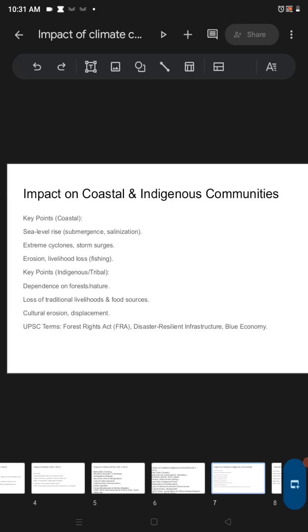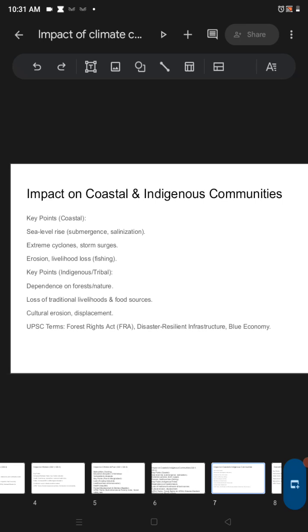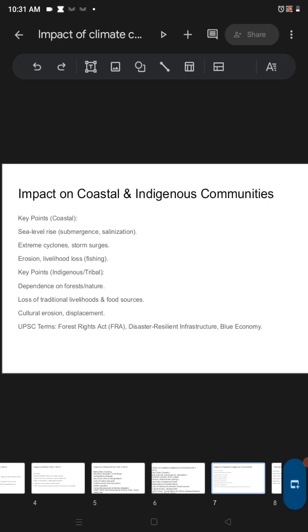And you can see the events of extreme cyclones and storm surges in coastal areas such as Odisha and West Bengal. And again, a similar case: erosion and livelihood loss. People living in the coastal areas mainly depend on fishing, so when storms and disasters come, they lose their livelihood.